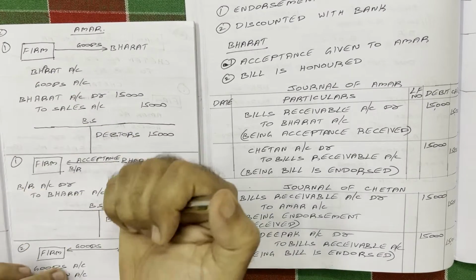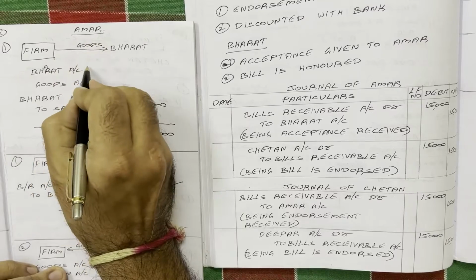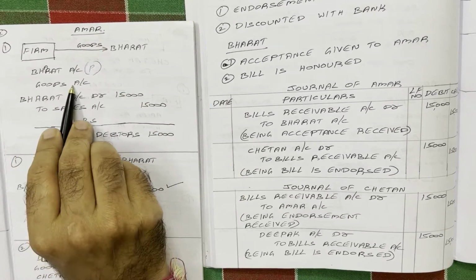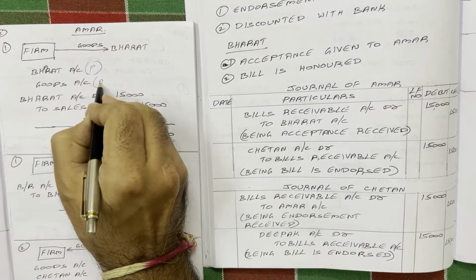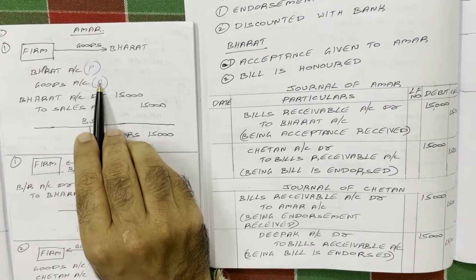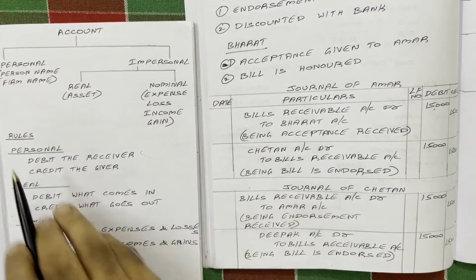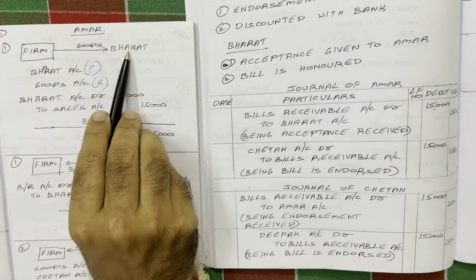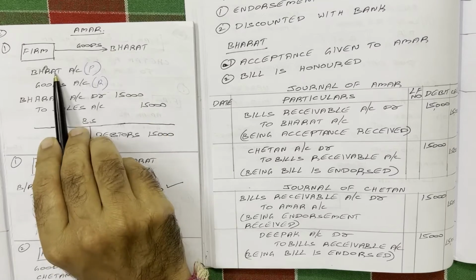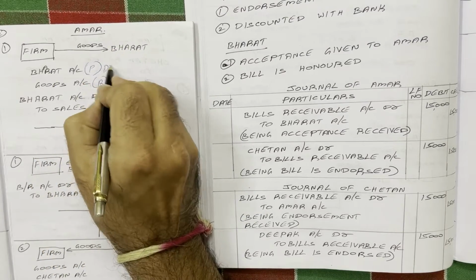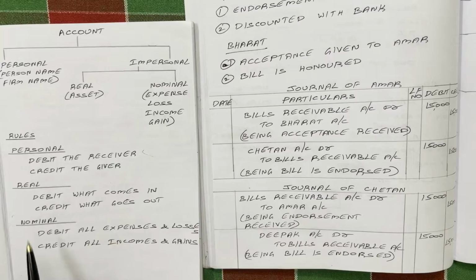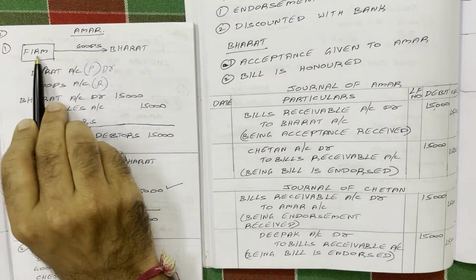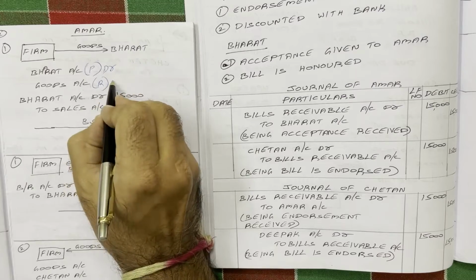Bharat account is a personal account, with the person's name we opened the account. Goods account is a real account because goods come under assets. Now, the personal account rule is debit the receiver, credit the giver. Bharat is receiving goods, he is a receiver, so we have to debit Bharat account. Real account rule: debit what comes in, credit what goes out. From the firm goods are going, therefore we have to credit.